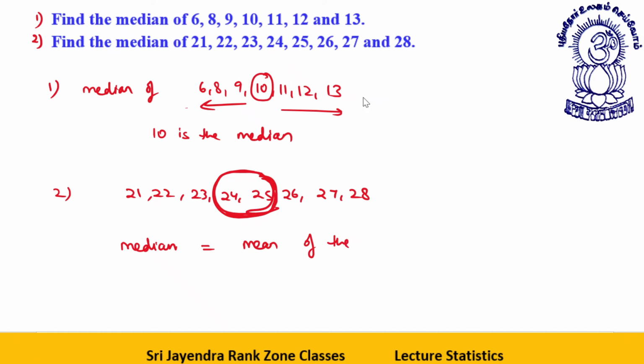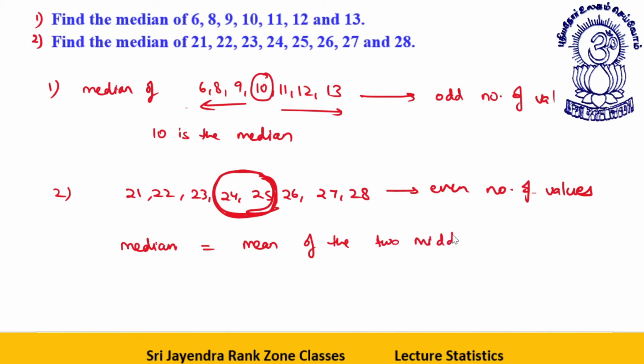In the first we had an odd number of values. Here we have an even number of values. So the median is the mean of the two middle values. So that way it will be 24 plus 25 by 2, that is 24.5. This is your answer, all my dear students.